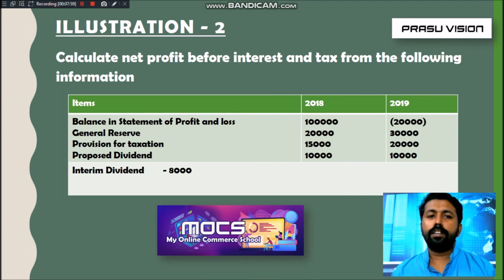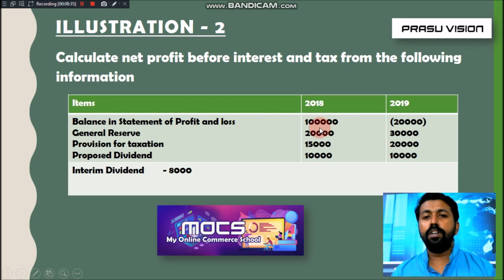Just look at the question. Here also all the same items are given. Balance in statement of profit and loss. 2 amounts are given, but one value is given in brackets. That is the thing, another item which confuses you. Every time you have to remember the point. The amount given in the bracket shows a negative value. Negative value.